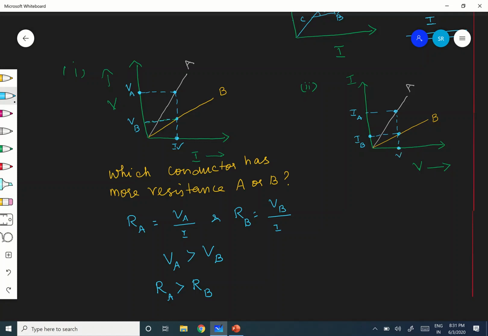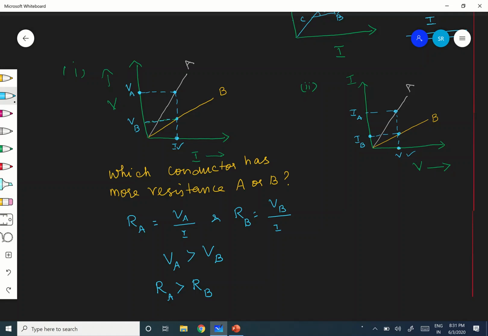In the first one, I is the same, but the potential differences are different. But here the potential difference is the same, but the currents are different. Hope you are following. The question is the same: which conductor has more resistance, A or B?